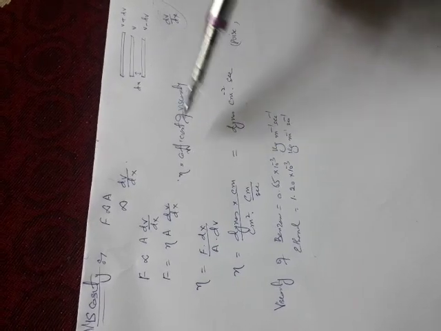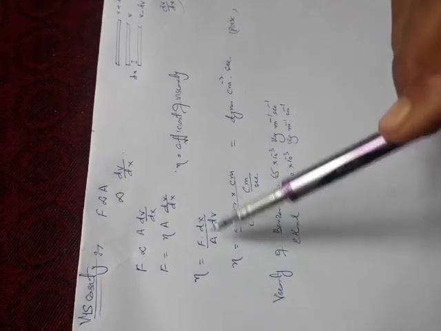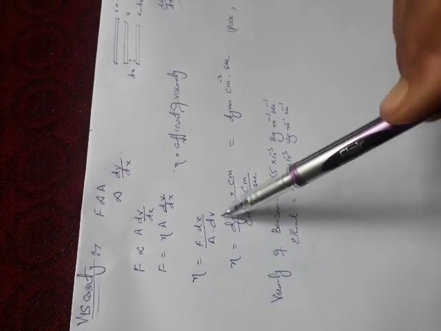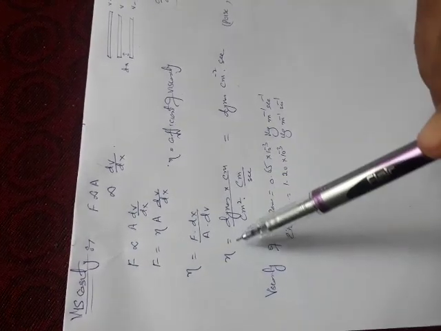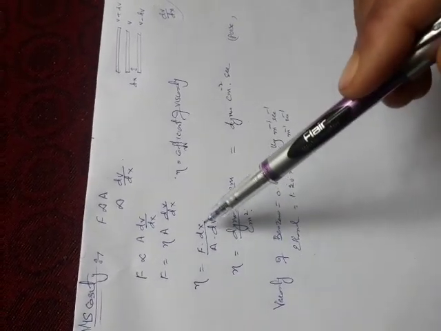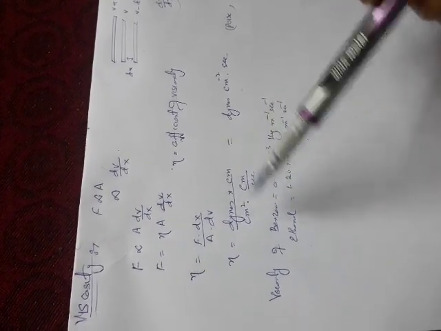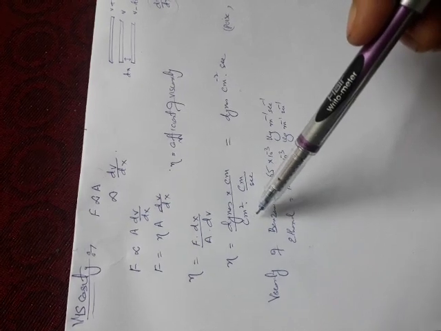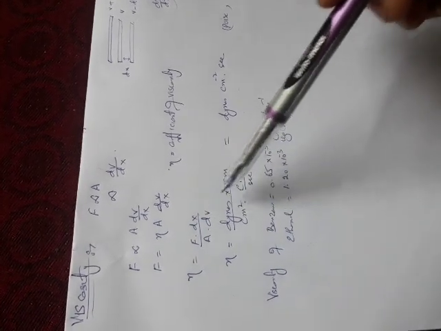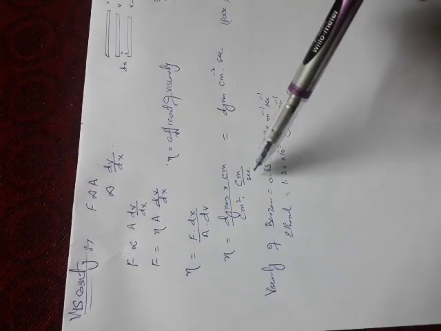Now as far as the units of viscosity are concerned, we can say eta is equal to F into dx over A into dV. The force is measured in dynes, dx is measured in centimeters, area is in square centimeters, and dv, the change in velocity, is in centimeters per second.